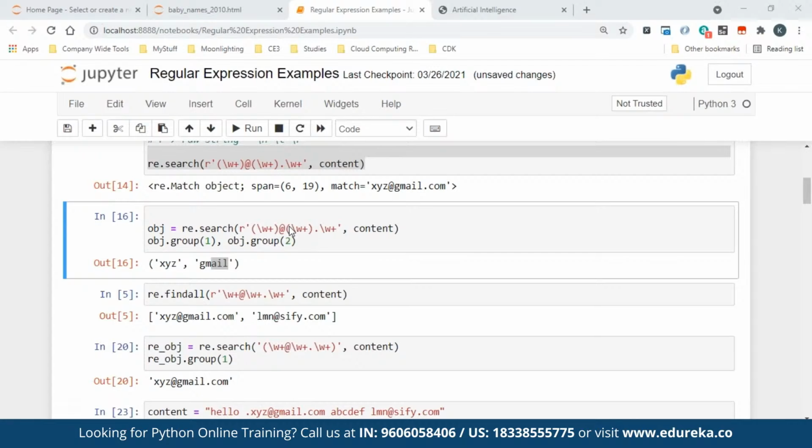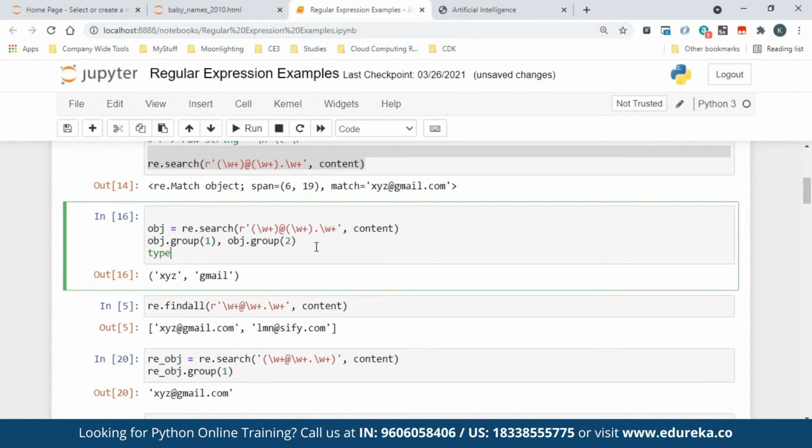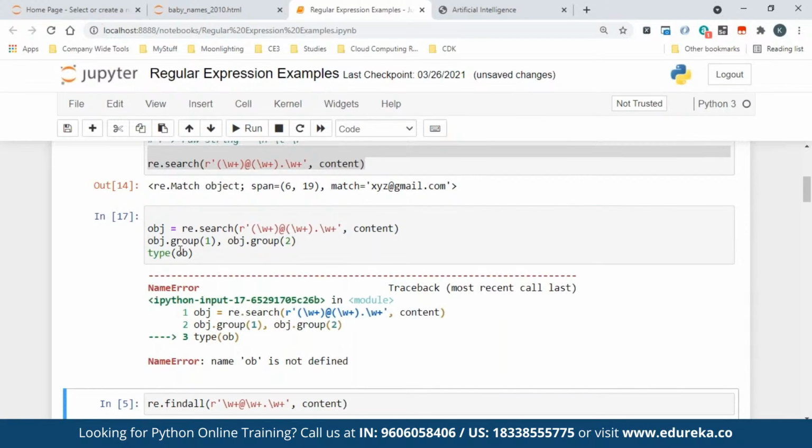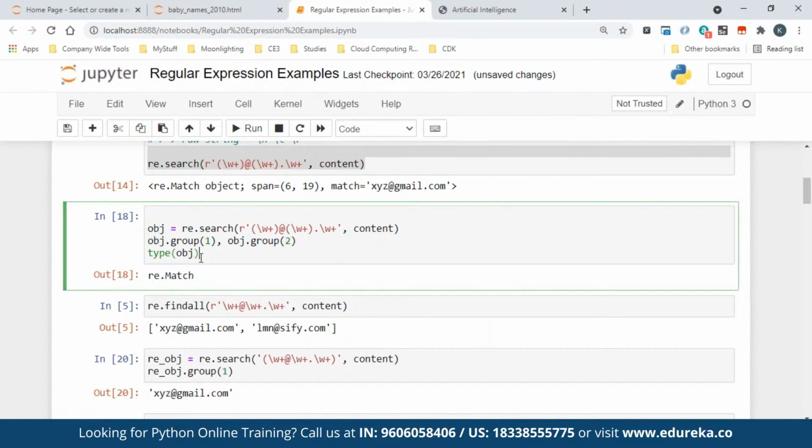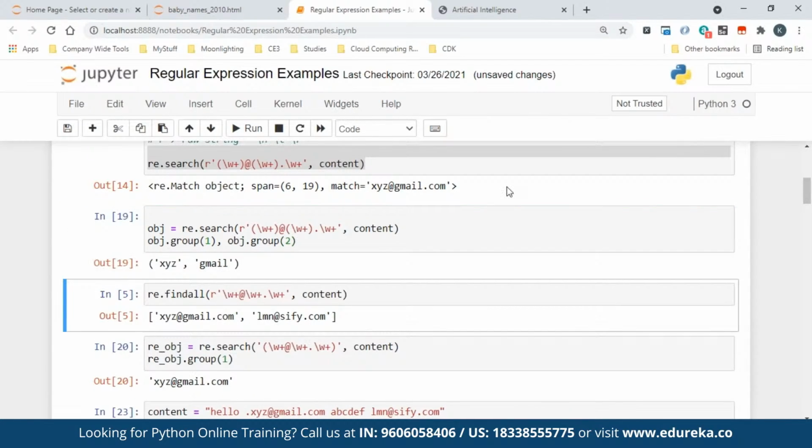Okay, that object is of what data type? It is a regular expression object type. So if you want to check the type, you can just do this, and it will tell you it is a regular expression object. So this is an re.Match object. It's basically a regular expression object. That's all. It's not a normal variable. Okay, so that is how you can do these things.